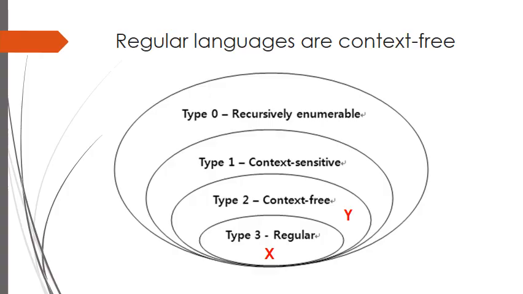For example, let X be a regular language problem. Since this language is also context-free, its grammar can be written. On the other hand, another problem Y is grammatically writable as a context-free language problem. But the finite state automaton or regular expression of problem Y cannot be written. Thus, every regular language problem such as X can be transformed into the context-free grammar. But every context-free problem such as Y may not be transformed into a regular one.